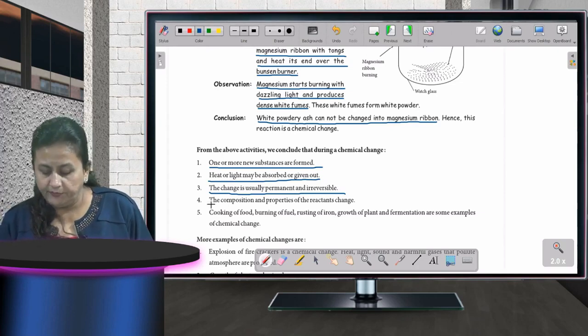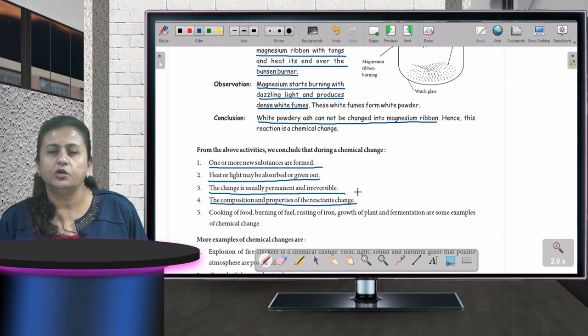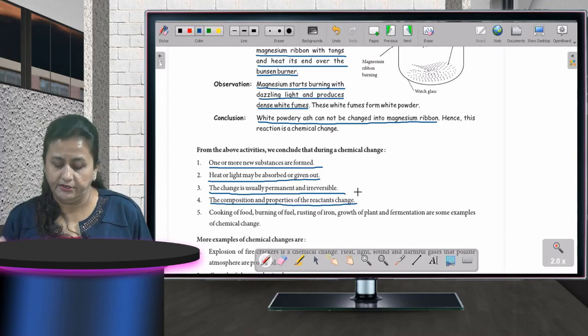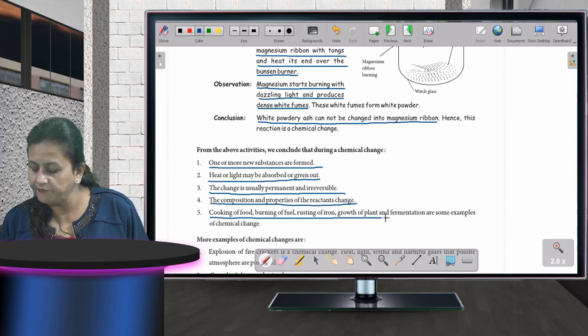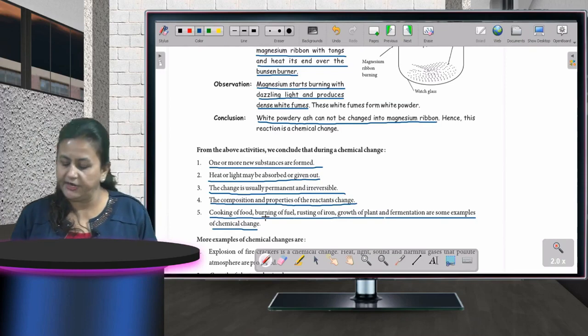Fine. The composition and properties of the reactants change, and the properties of the substance we took change. Then cooking of food, burning of fuel, rusting of iron, growth of plants and fermentation are some examples of chemical changes. Fine, children.